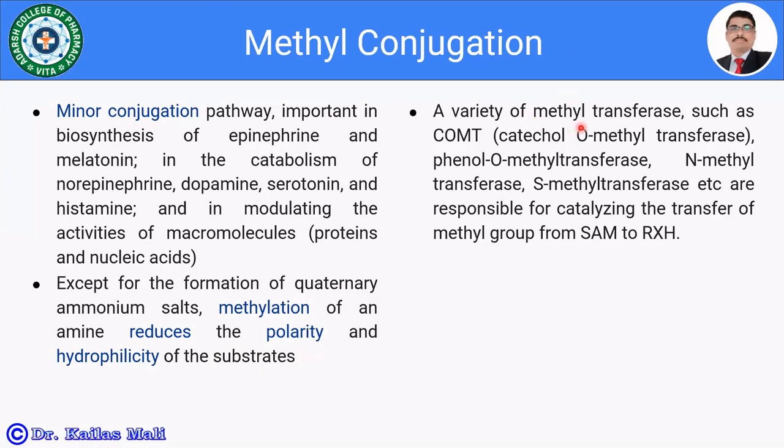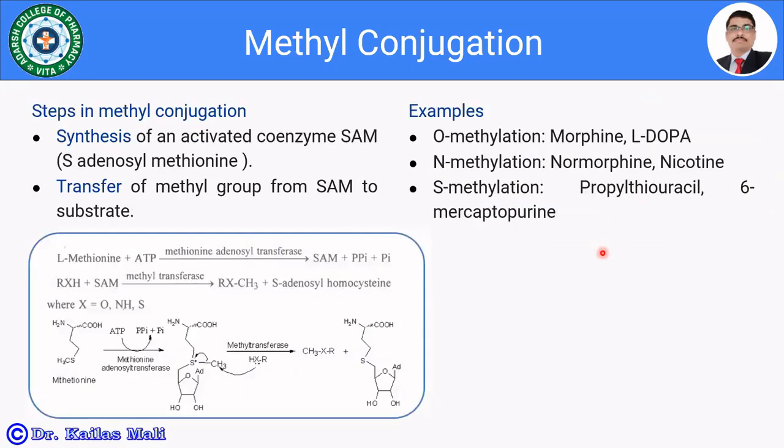A variety of methyl transferases such as COMT, that is catechol O-methyl transferase, which is an enzyme, then phenol O-methyl transferase, N-methyl transferase, S-methyl transferase, etc. are responsible for catalyzing the transfer of a methyl group from SAM to RXH.